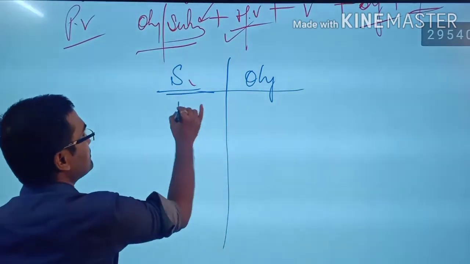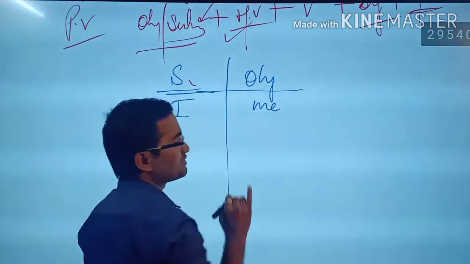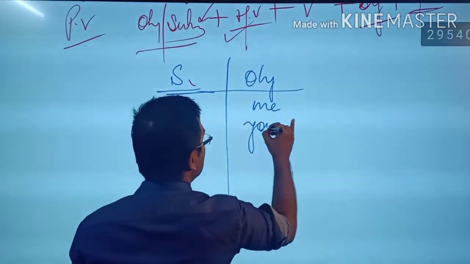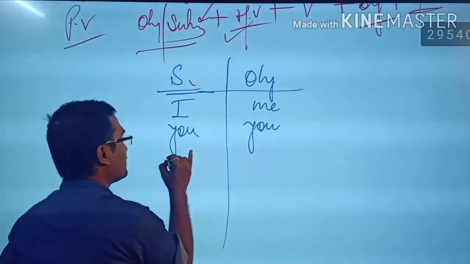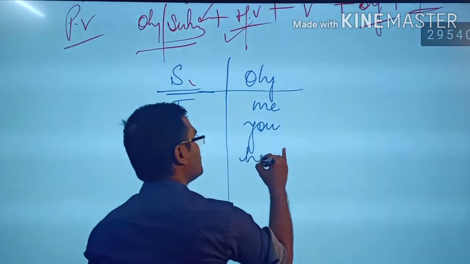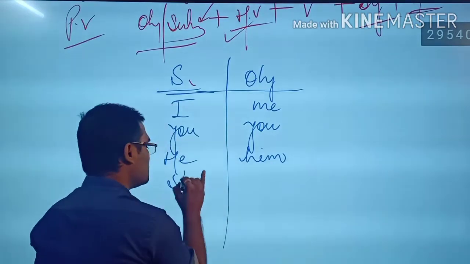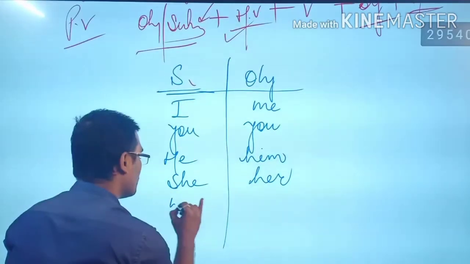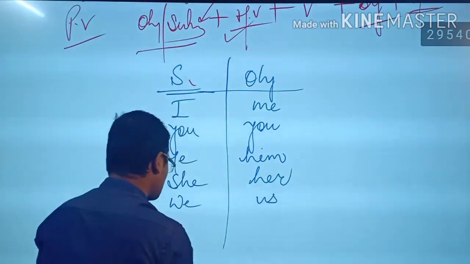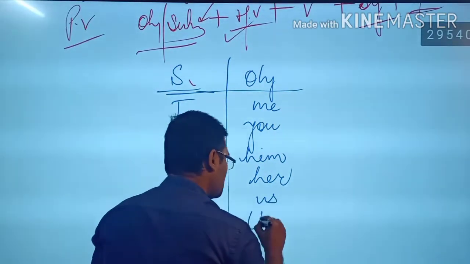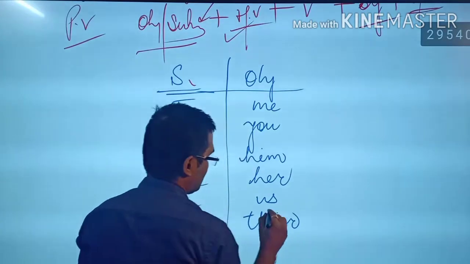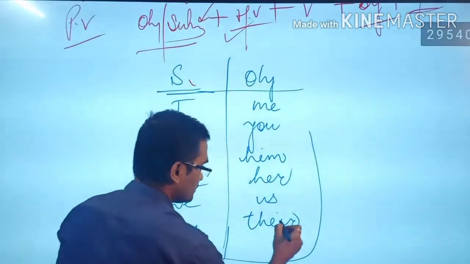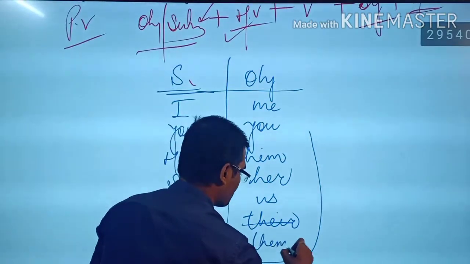If you write he, then you change this into him. She has its form her. We has the form us. They has the form them.